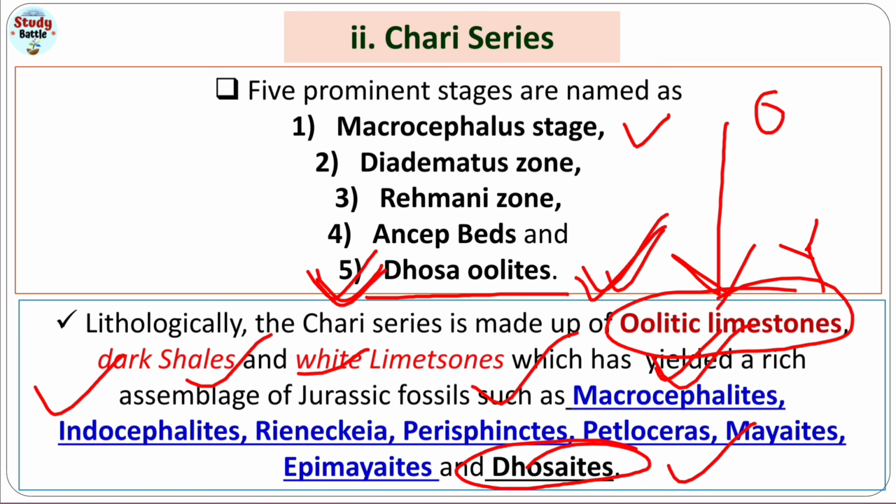If you have studied these rocks or the stratigraphy previously, you will be quite aware. But if you are studying it for the very first time, I recommend going to a principal technical book from where you can study.